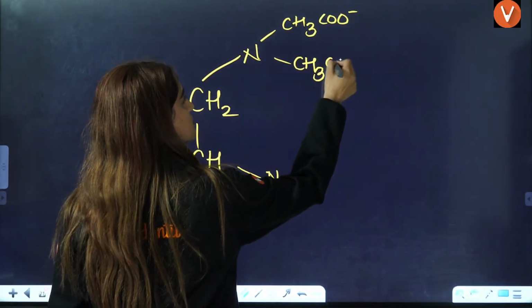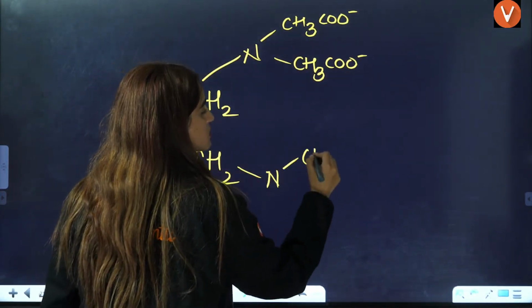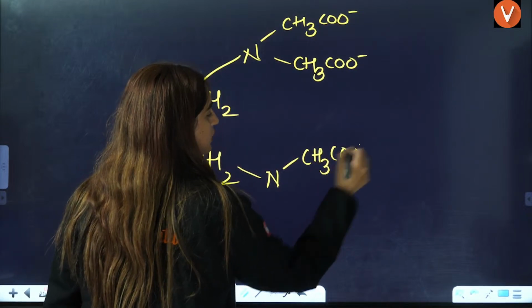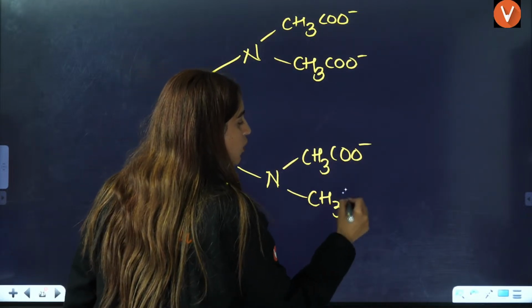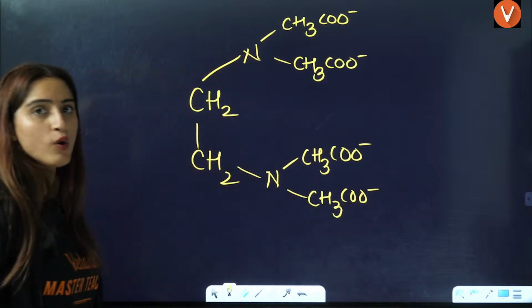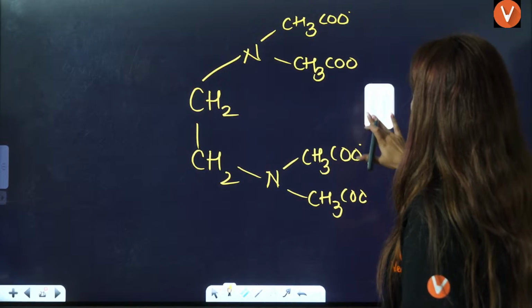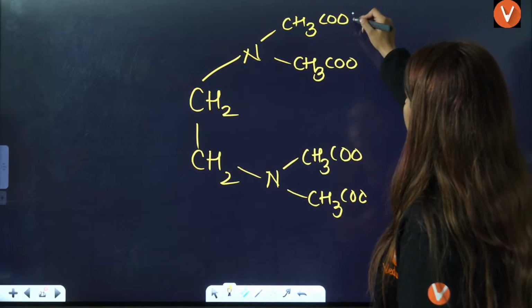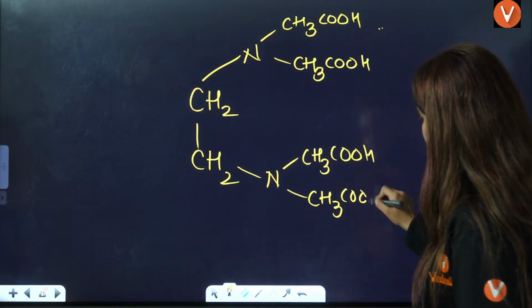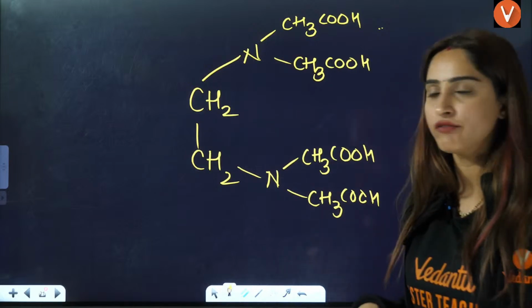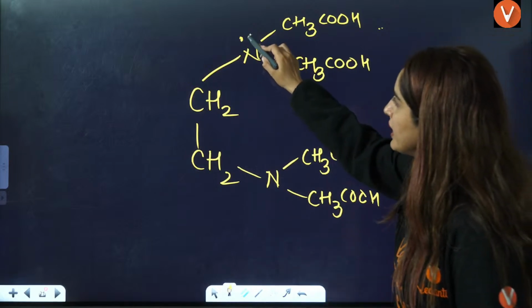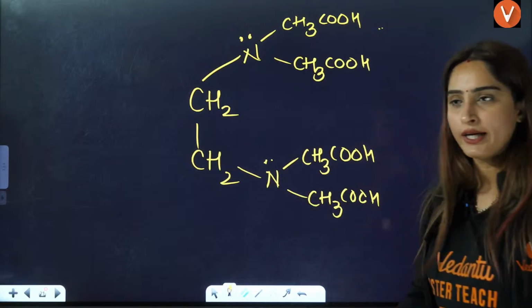This is CH3COO negative, this is CH3COO negative, this is CH3COO negative. Now, if we talk about EDTA neutral, they have not given us any negative there. That means one donating site and this is the second donating site.